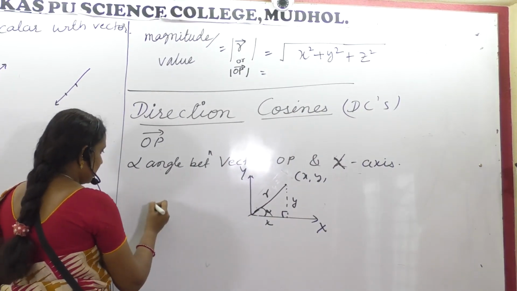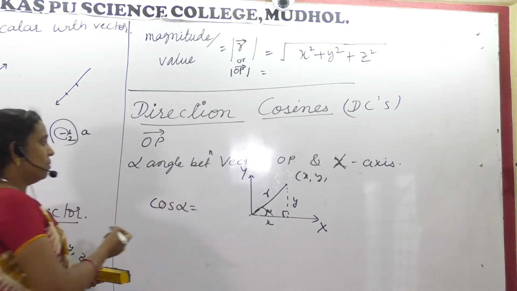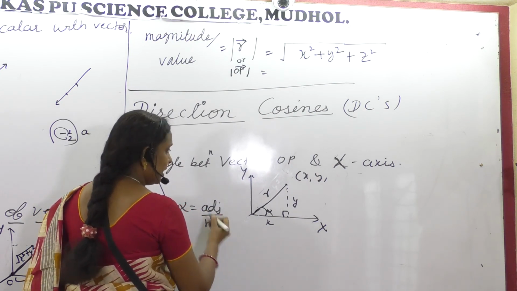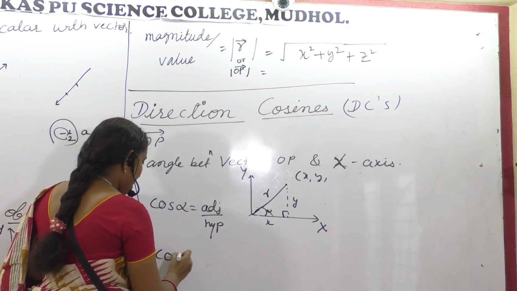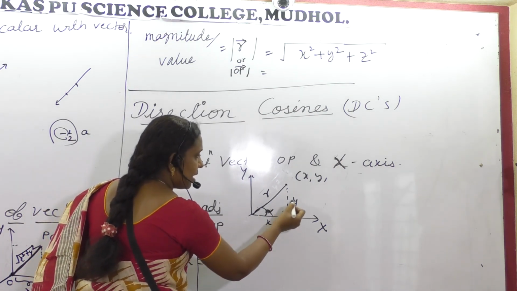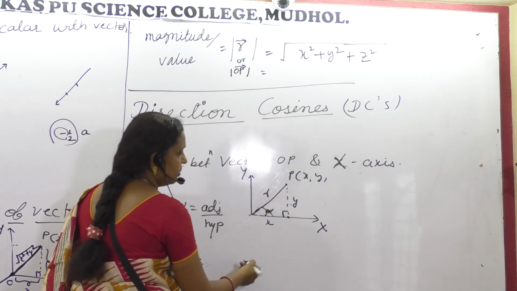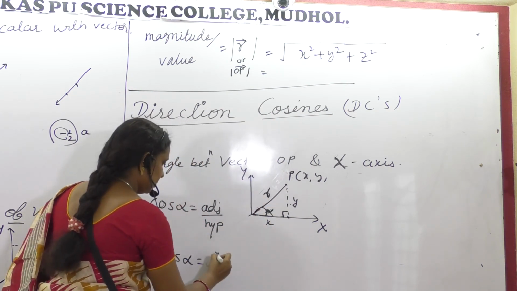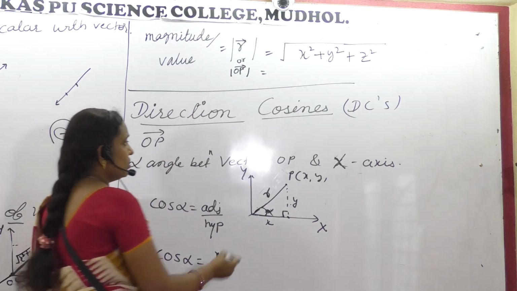Then you tell me, do you know this? Cos alpha, cosine alpha, what is it? Adjacent by hypotenuse. Am I right? Yes? You know this already. Cos alpha is equal to adjacent by hypotenuse. Here the adjacent is x, so x by r.